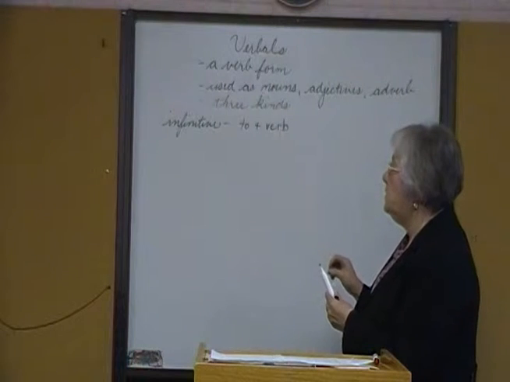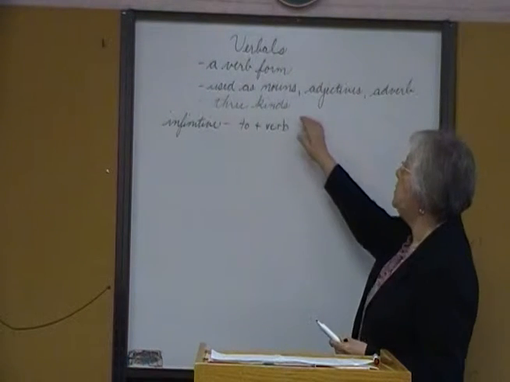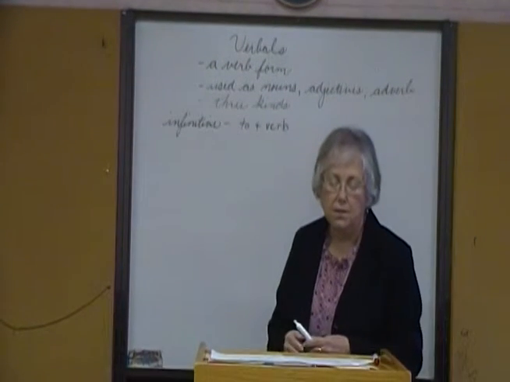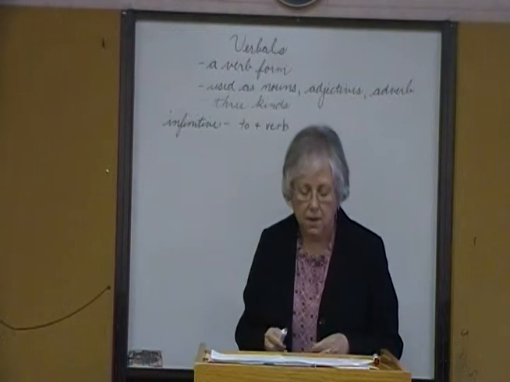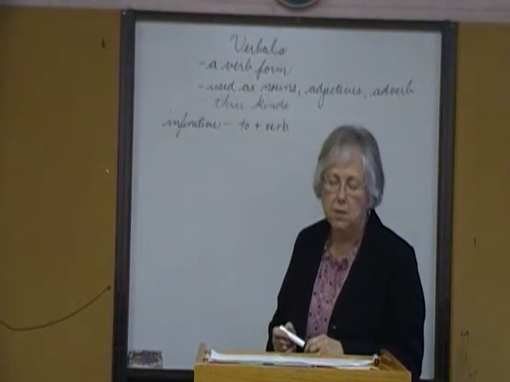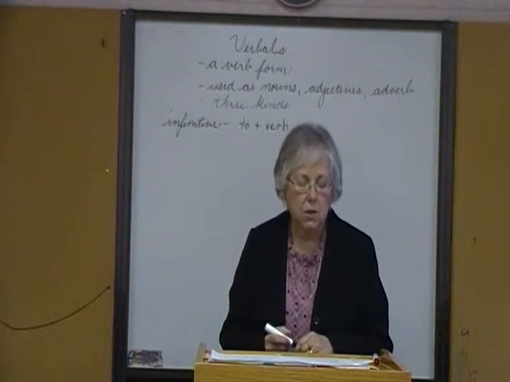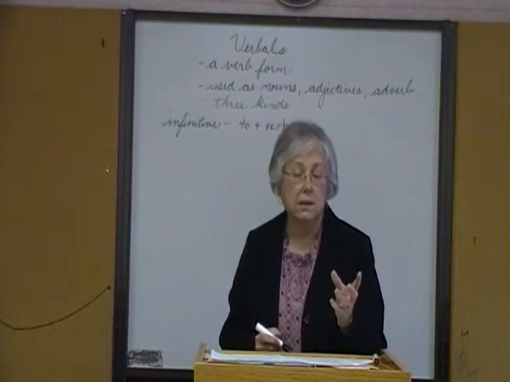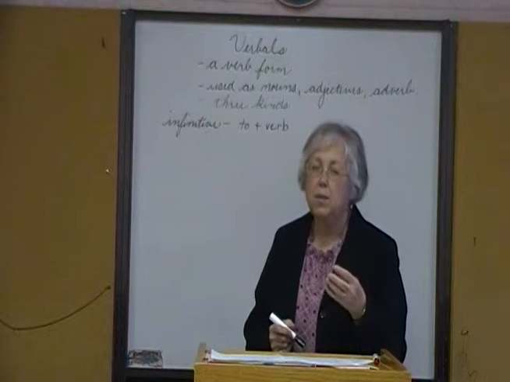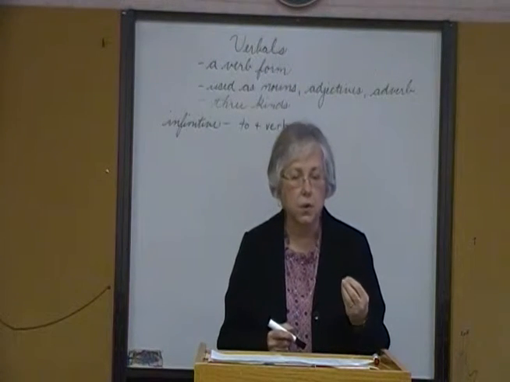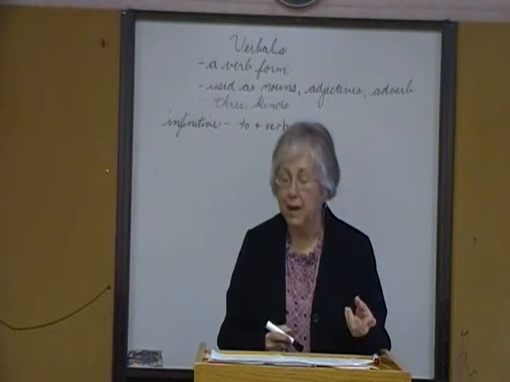So it's an infinitive, and it can be used as a noun, as an adjective, or as an adverb. So the infinitive, a modifier or a noun, but it's always preceded by the word to. So we'll take a look at some sentences, and we'll easily spot the infinitive, but we really have to take the sentence apart to see how it's used.